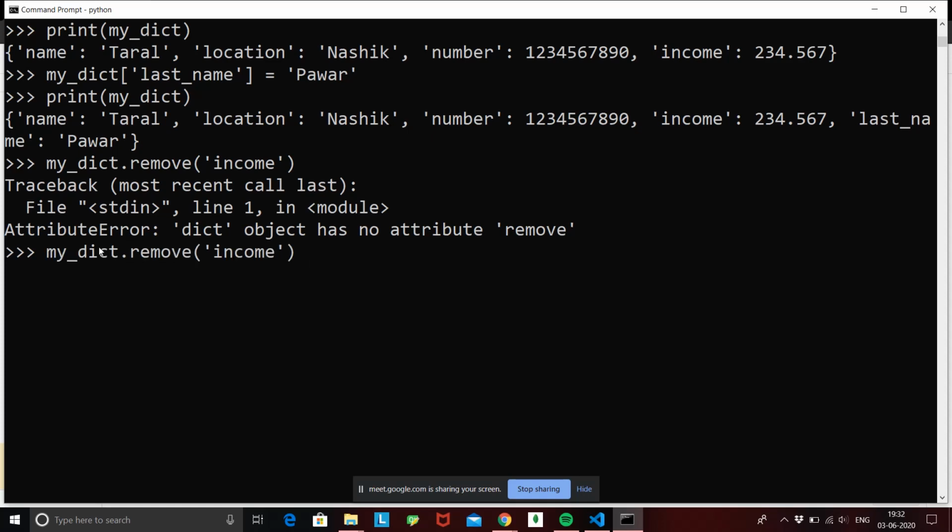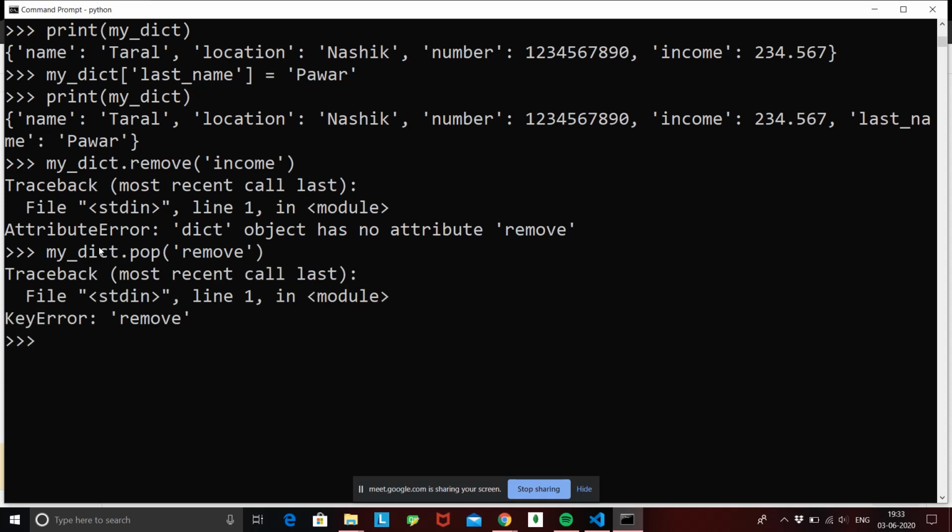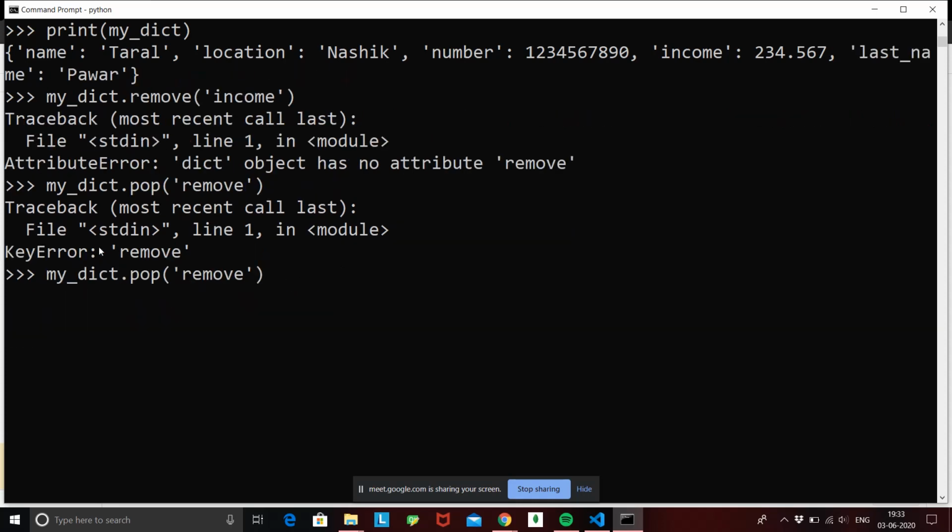Okay, so let's try popping. Okay, sorry, remove was not the thing we need to do. We need to pop income. Okay, so now what pop did is it removed the income from our list and